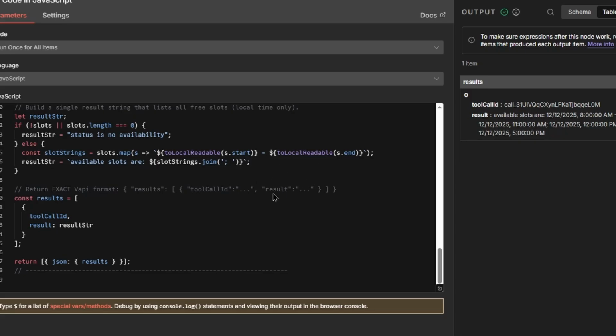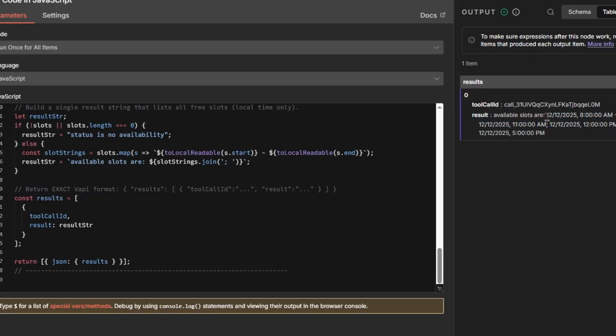You don't need to worry about this stuff. And again, if you ask ChatGPT to write this stuff for you, it will include this stuff, right? So you don't really need to worry about it. But for the results, we basically have 1 line where I include all the free slots, right? So all the free slots, as you can see right here, have available free slots are, and I include all the free slots. So like 8 to 11 and 12 to 5.